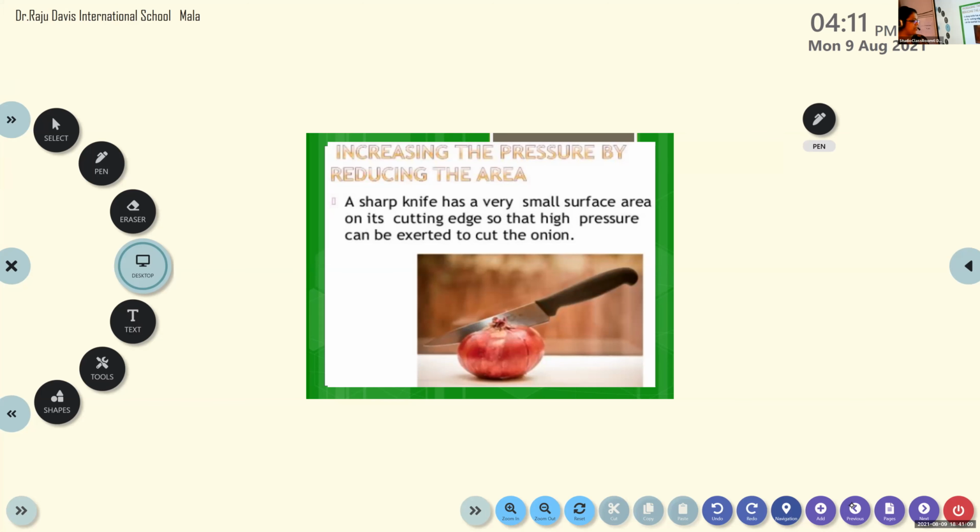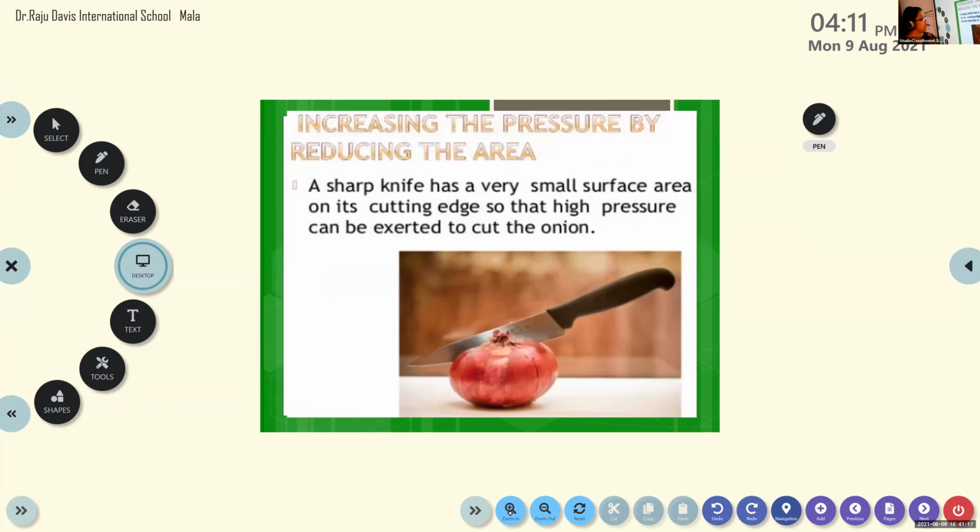Okay, I think 8B and 8C are much ahead of you. That's why you did not answer my questions. That's why I was wondering what happened to my 8A children. Why are you not answering? You always answer my questions. So these are some of the examples. Sorry for not showing, but still we can think and give me the answer for it.